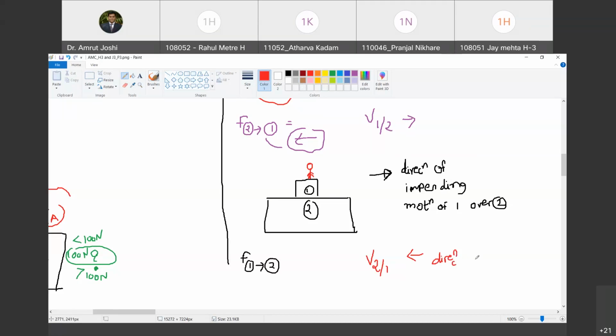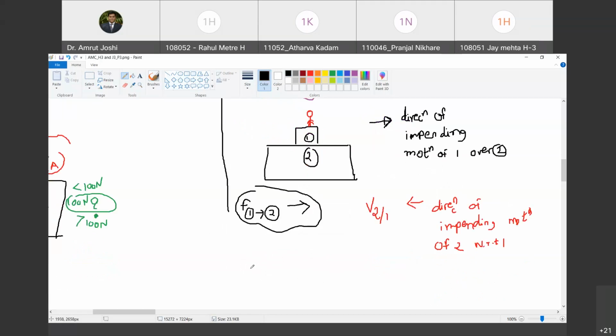This is the direction of impending motion of 2 with reference to 1. Happy? Yes. So therefore, the frictional force must be offered by 1 on 2 in this direction. Happy? Now, what is the direction of the frictional force offered by object number 2 on object number 1?